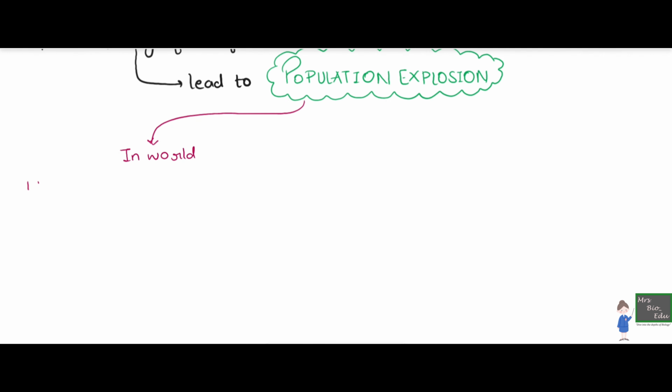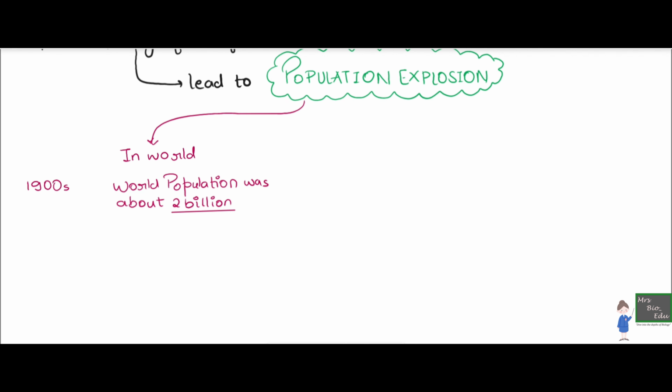Let us take a look at the data, because the statistical point of view is what we are paying attention to in this video. Around 1900, the world had a population of about 2 billion people. But we saw an increase in technology and in the way people were living their lives. Fast forward to 2000, and the world population is a striking 6 billion, which is actually triple what it was before, in a span of only 100 years.